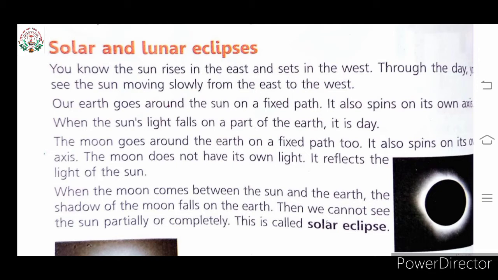That time we see this kind of picture. So when the moon comes between the sun and the earth, the shadow of the moon falls on the earth. That time we cannot see the sunlight completely or partially. That is called solar eclipse.